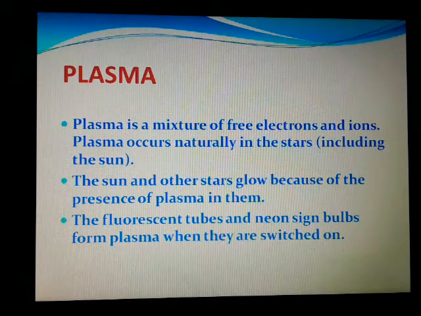So as I said, it is a mixture of free electrons and ions. It occurs naturally in the stars and also the sun. This glowing is actually because of the presence of plasma. Fluorescent tubes and neon sign bulbs also form plasma when they are switched on.